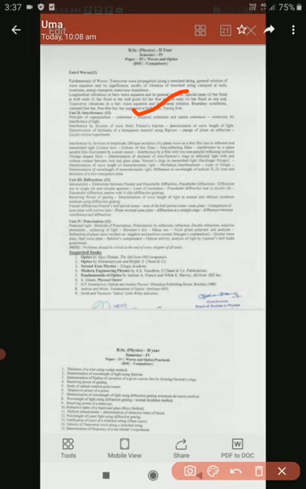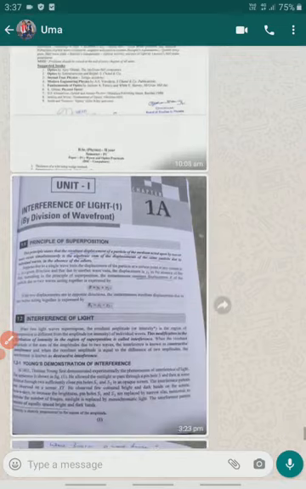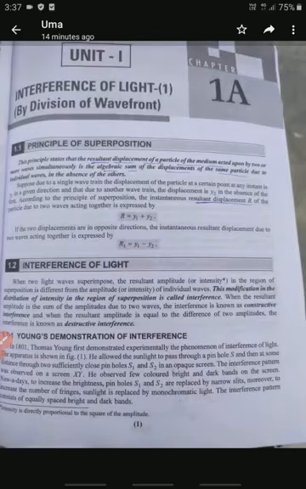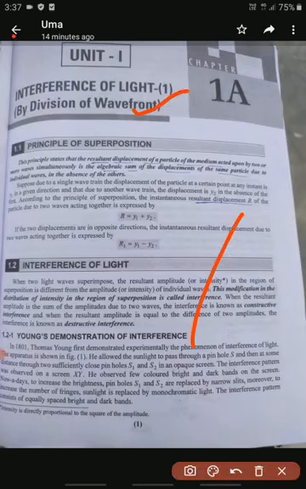Today's topic is interference and the principle of superposition. What is the principle of superposition? What is the meaning of superposition?